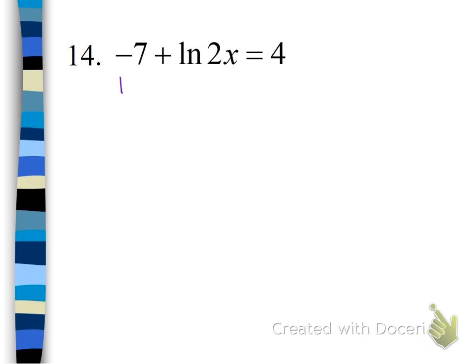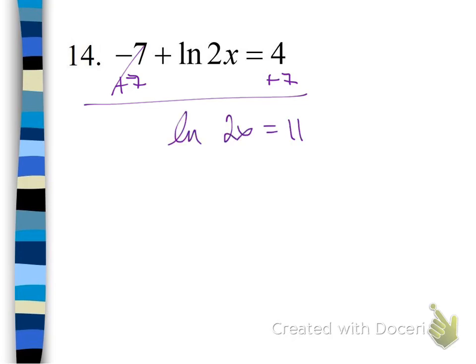Same thing with 14, right? We want to get the natural log by itself. So add 7. And so we get a natural log of 2x equals 11. Again, we do not have natural logs on both sides with which to drop. And we cannot evaluate the natural log of 2x. So I'm going to rewrite this as e to the 11th equals 2x.